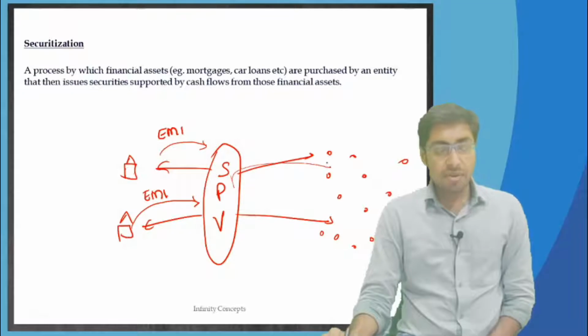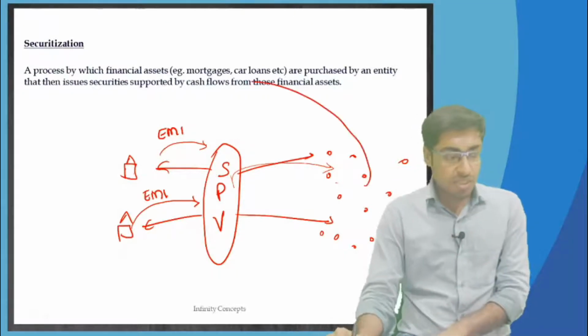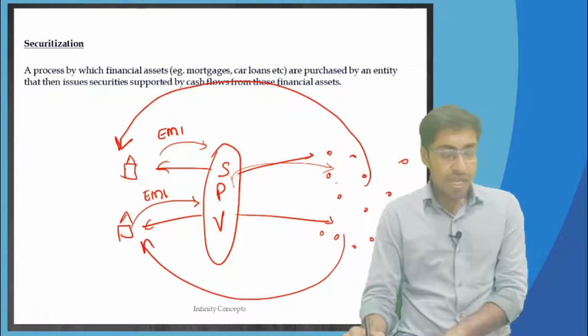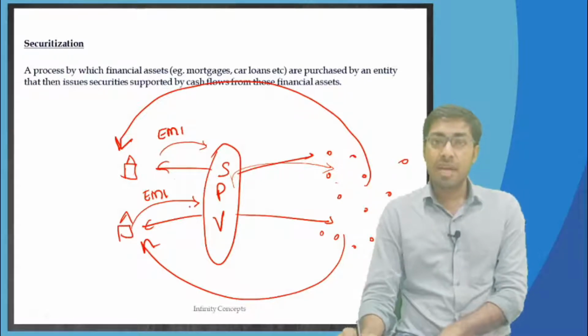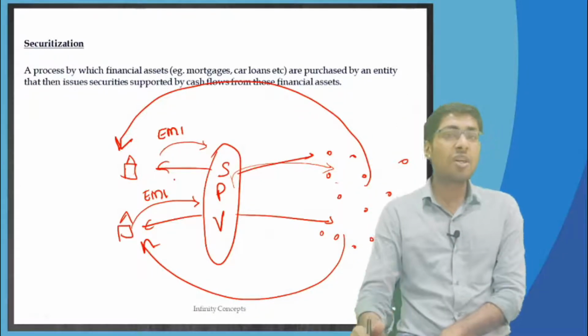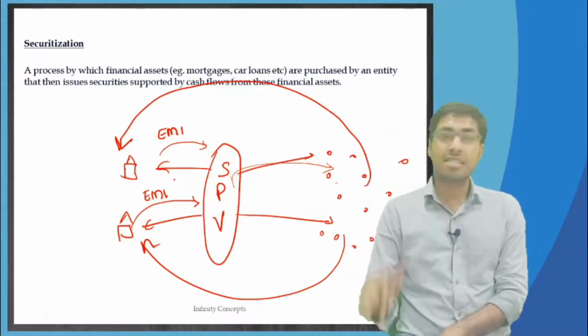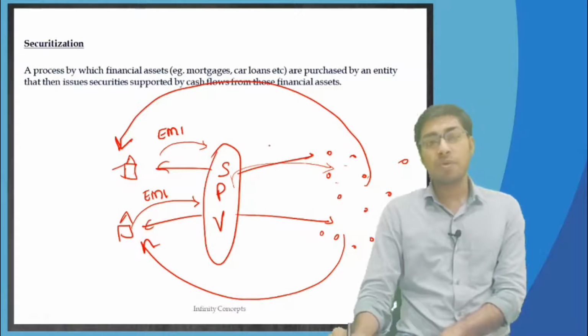All the money is going to go to the investors. So technically speaking, it is the investors who have funded these home loan borrowers, through the SPV. HDFC was just the originator of the loans. They showed their capability of doing the business, nothing else. Ideally it is the investors who have funded the home loan borrowers.